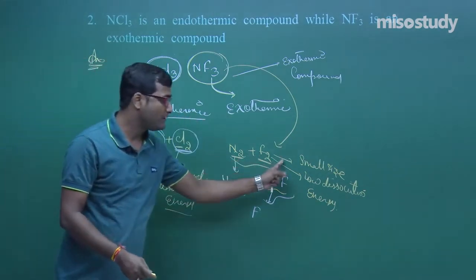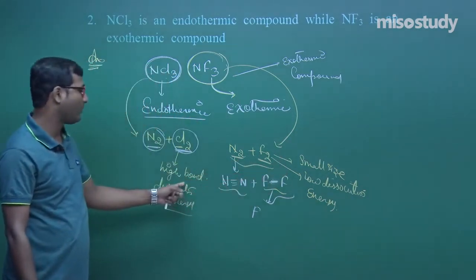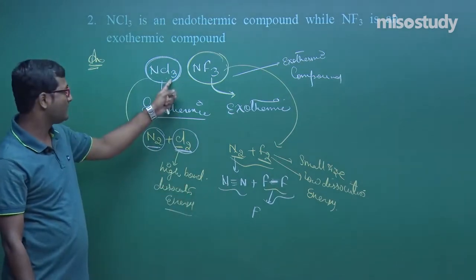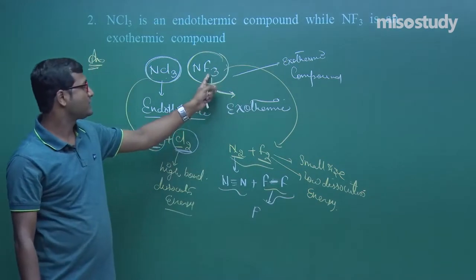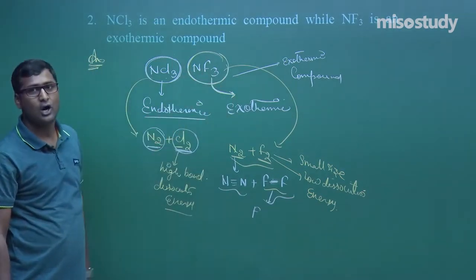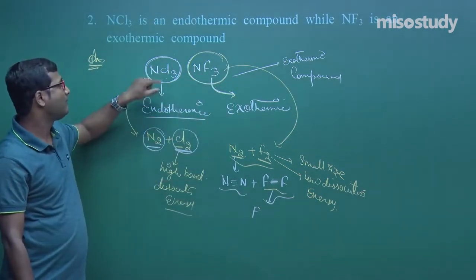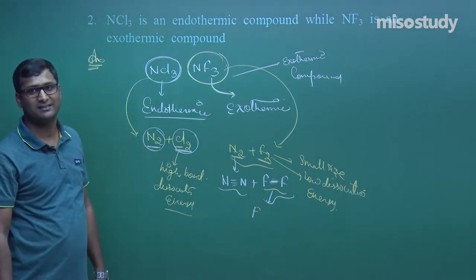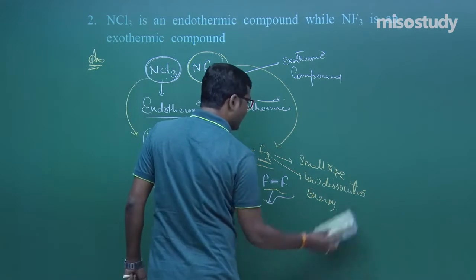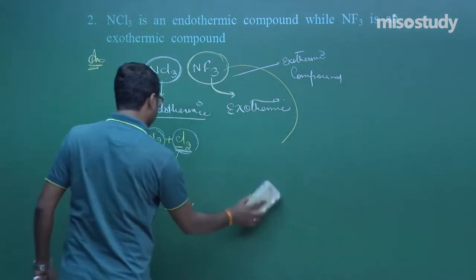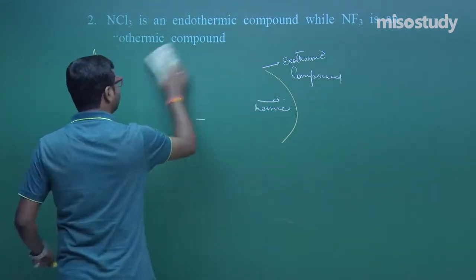Clear? Low bond dissociation energy for fluorine, high bond dissociation energy for chlorine. So this one is endothermic, this one is exothermic. And this one is stable, the bond dissociation energy of NF3 is more than the bond dissociation energy of NCl3. Clear, my friend? This is the explanation. Now I am going to wipe this part and we will discuss the next question. Listen to what I am telling.